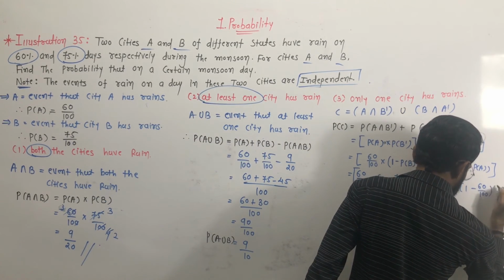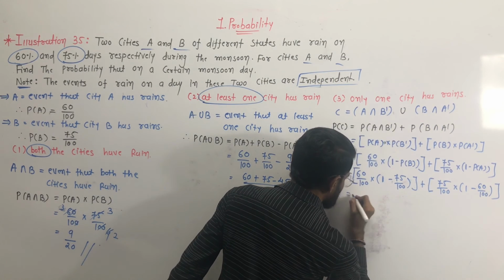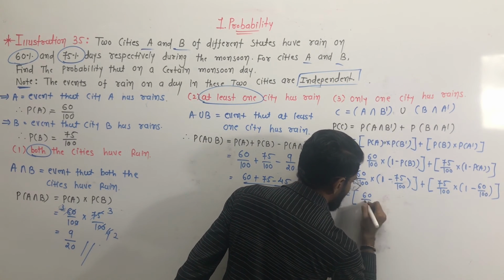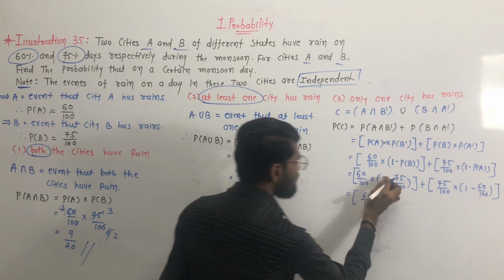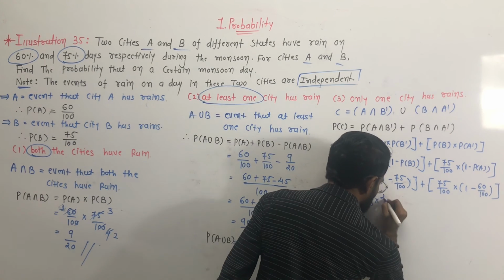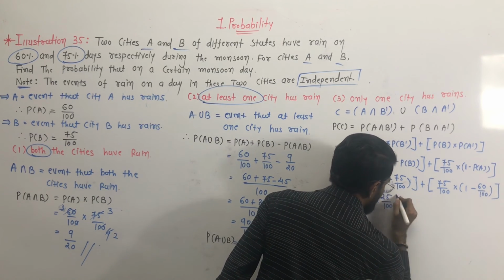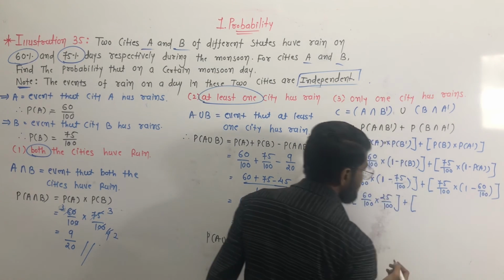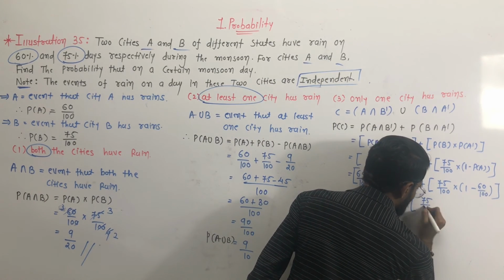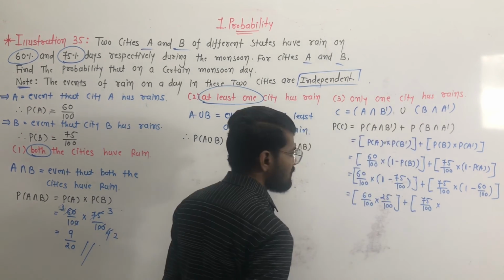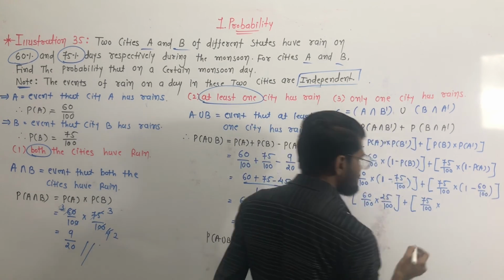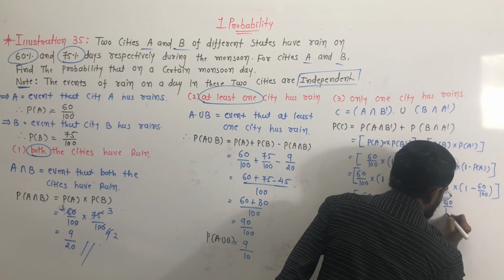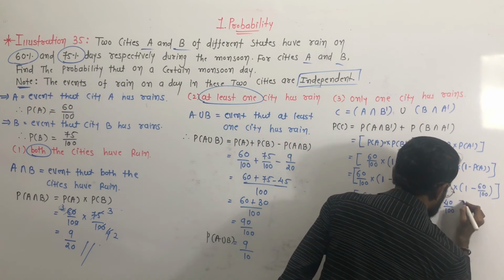Yes. Okay, now calculate it. 60 by 100 multiply by 100 minus 75 means 25 by 100. Okay, plus here 75 by 100 and multiply by 100 minus 60 is equal to 40 by 100.